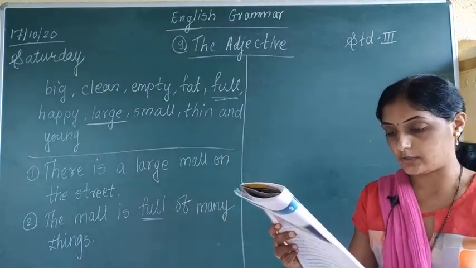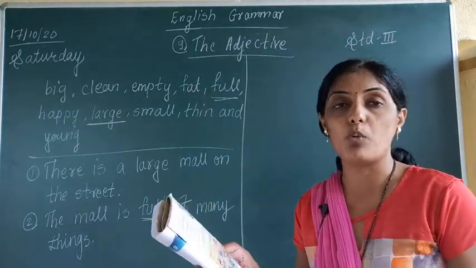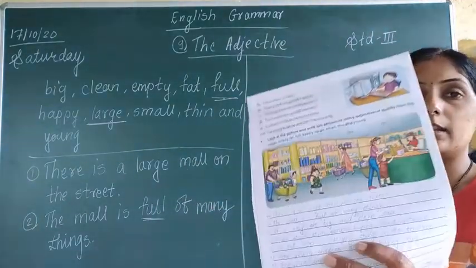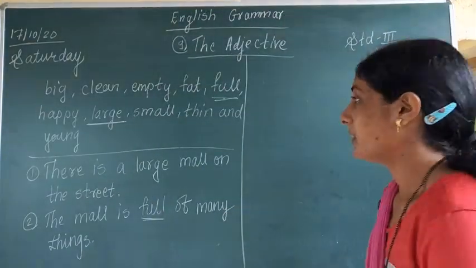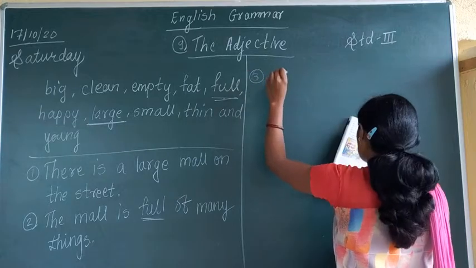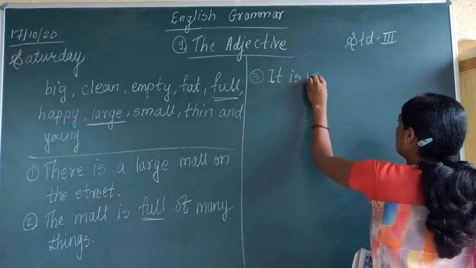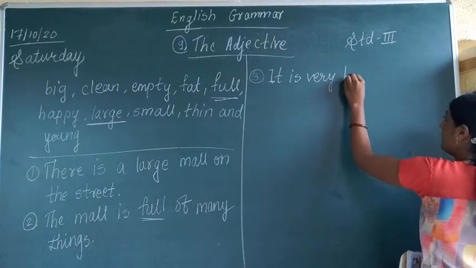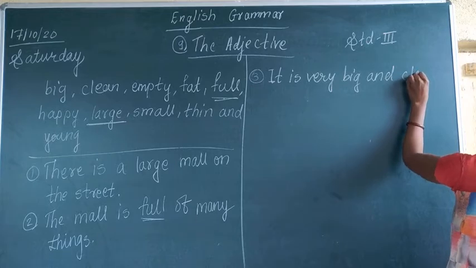Now the third sentence which we are going to write down is, it is a very big and clean mall. You can see it is clean or not? Yes, by seeing the picture only you can see it is a big and clean mall. So the third sentence which I am going to write down is, it is a very big and clean mall.